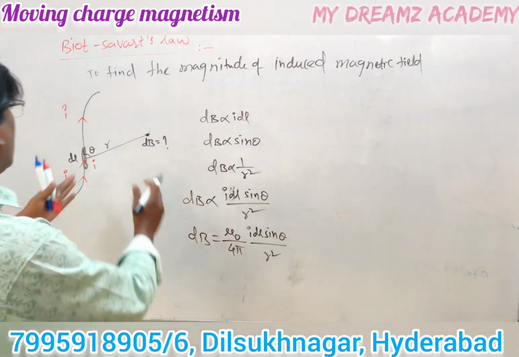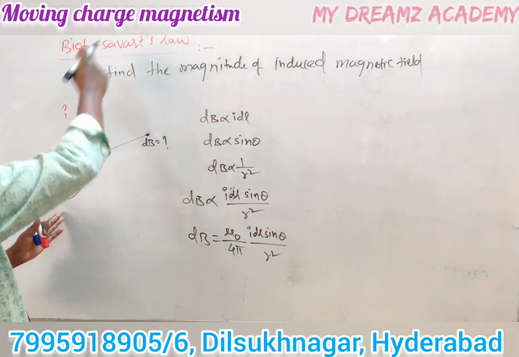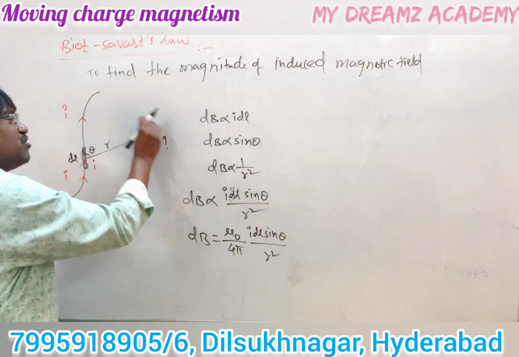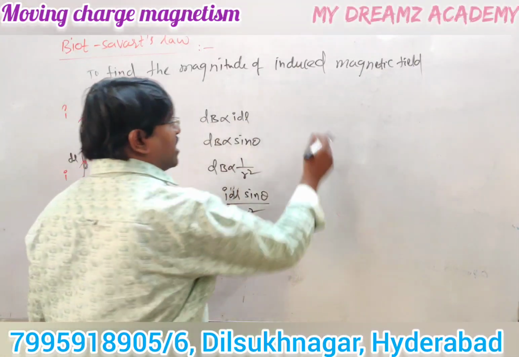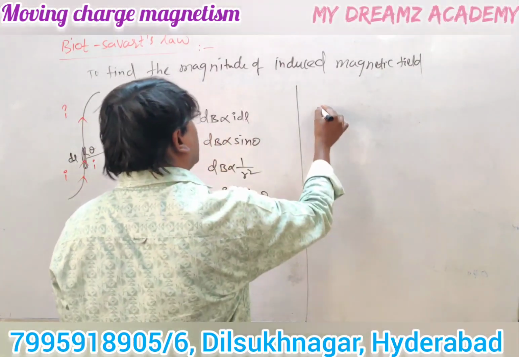To measure the total magnetic field at this point due to the entire current carrying conductor, we have to integrate.